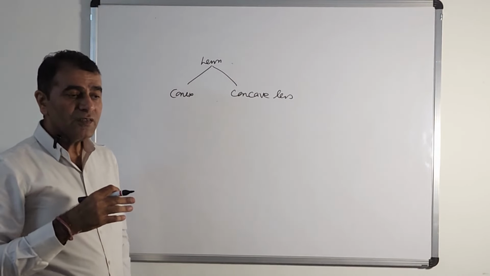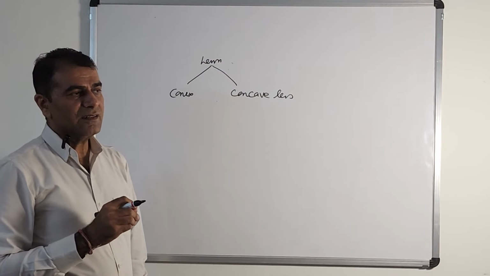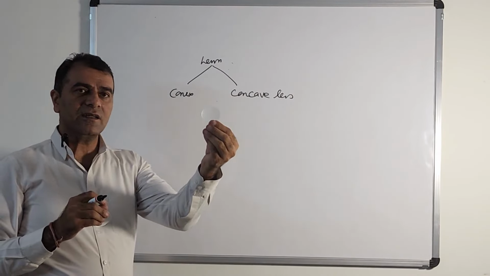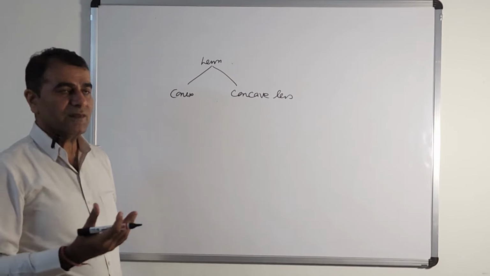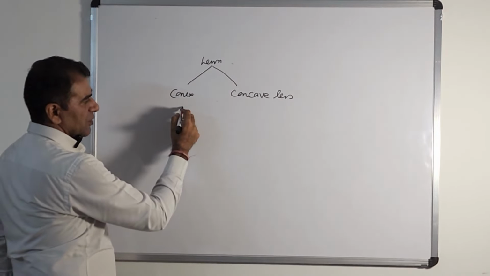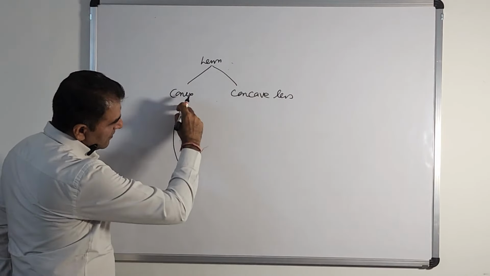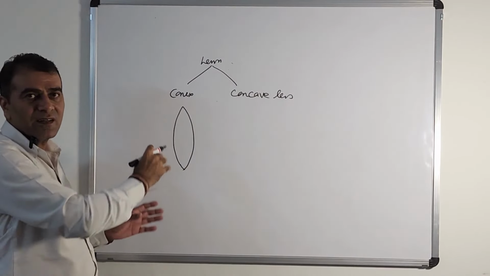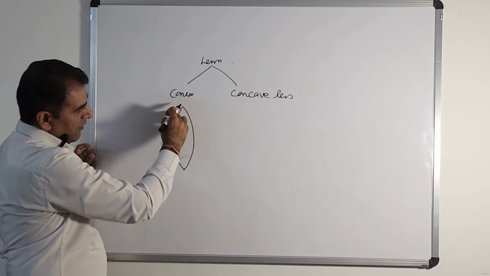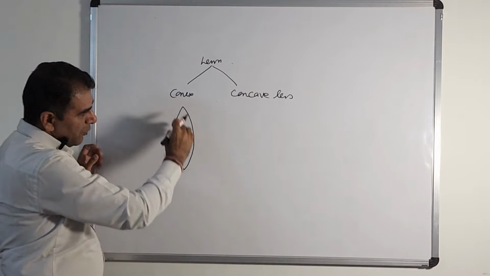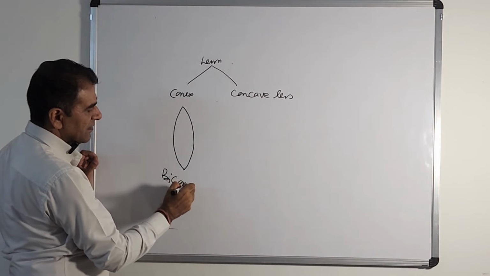Now you have seen that this is a concave lens, and the other one which I showed you is a convex lens. But how do we draw them on paper? On paper we show the convex lens like this. This is the convexity, meaning bulging outward, on both sides. That is why it is also called a biconvex lens.